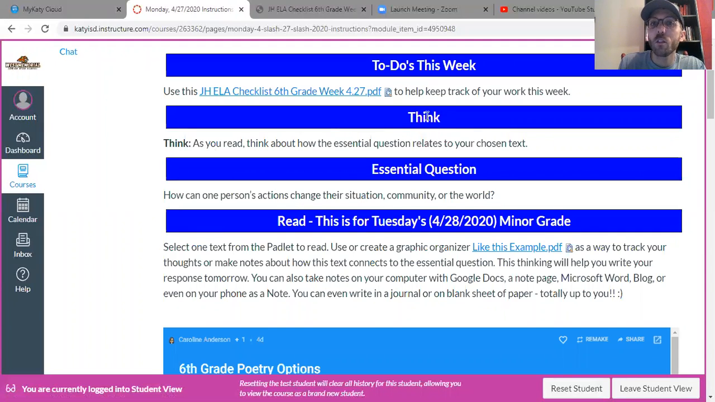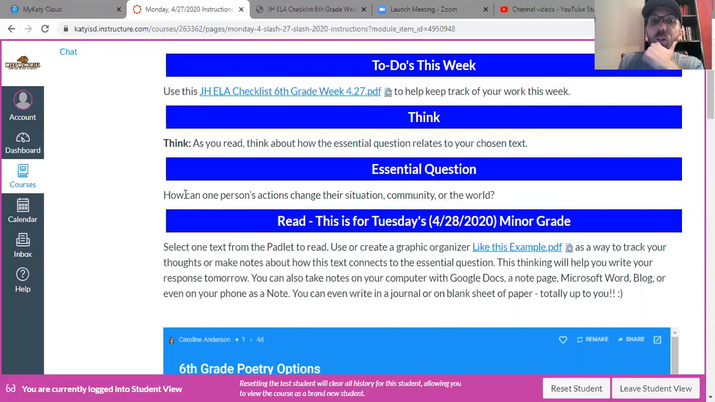Next we have think. This is just thinking. So think as you read, think about how the essential question relates to your chosen text. So just like we did last week, and I believe maybe the week before, we're gonna be looking at this essential question, which is the same one we've been doing, and you're gonna think about it with the chosen text or story or article or actually poem for this week that you choose.